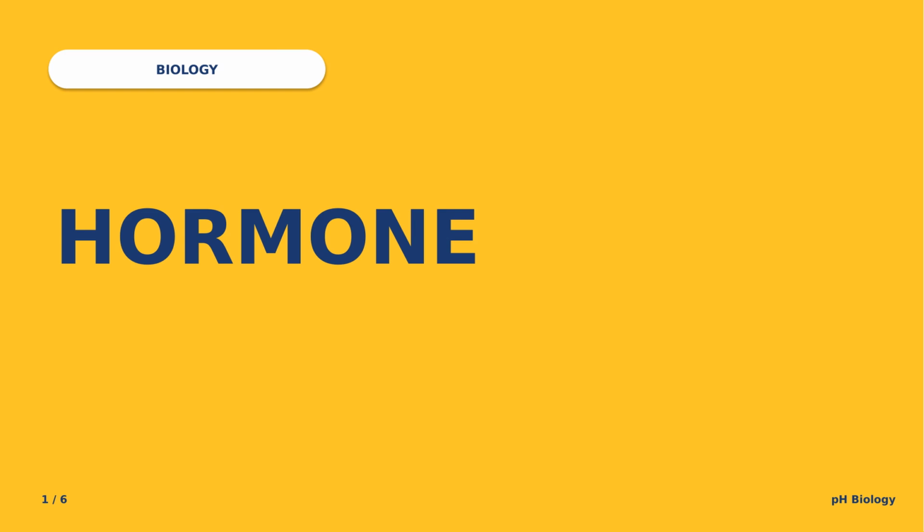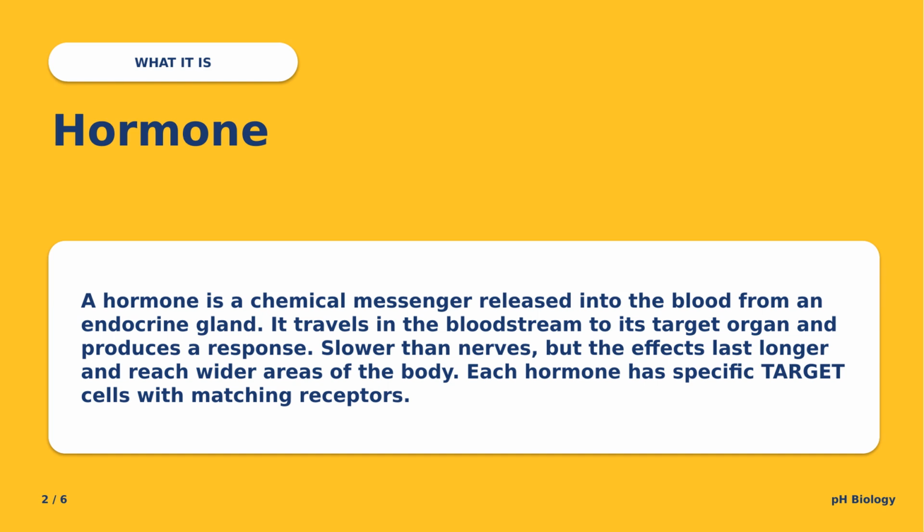A hormone is a chemical messenger released into the blood from an endocrine gland. It travels in the bloodstream to its target organ and produces a response. Slower than nerves, but the effects last longer and reach wider areas of the body. Each hormone has specific target cells with matching receptors.